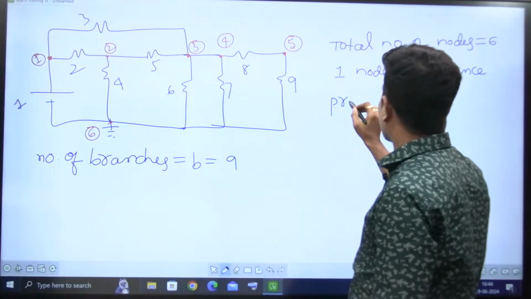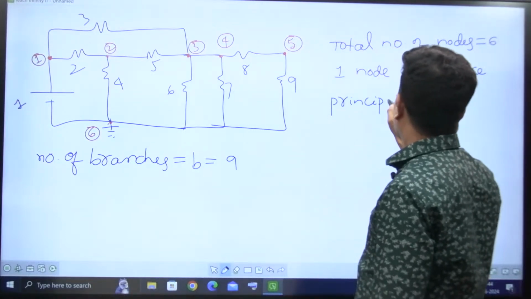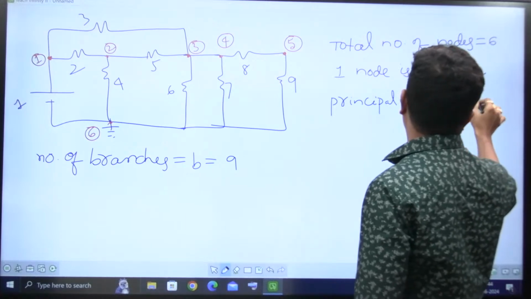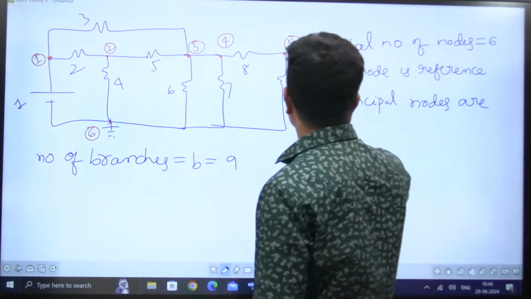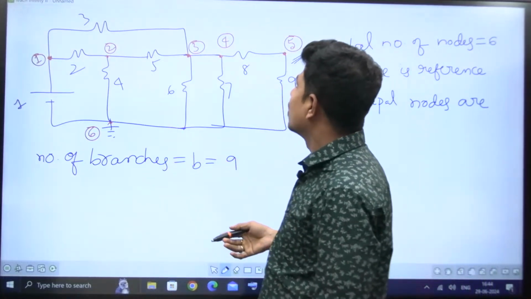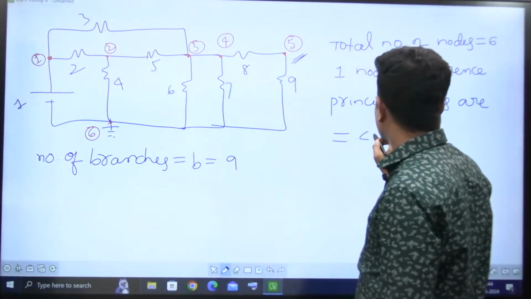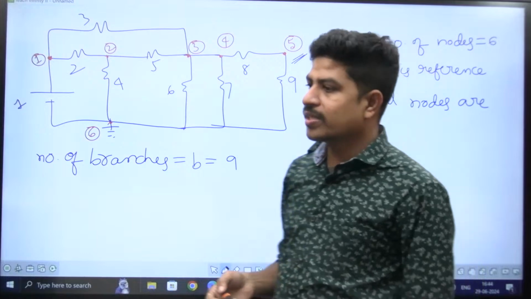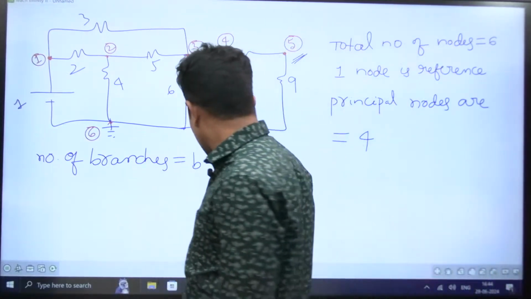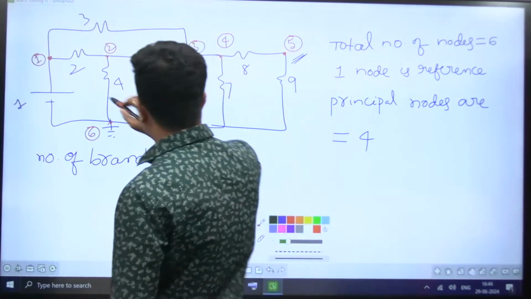Principal nodes are how many? See, this is a simple node. This can be left, that can be left, and this is the reference node. Therefore, I can say there are 4 nodes, by excluding the reference, and this is a closed path. Yes, this is a closed path.